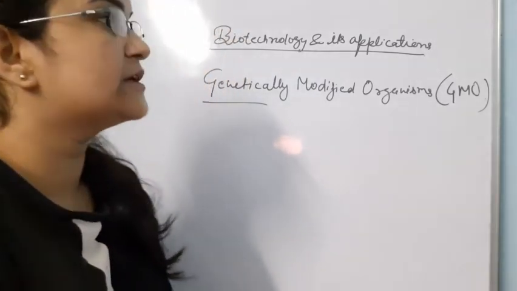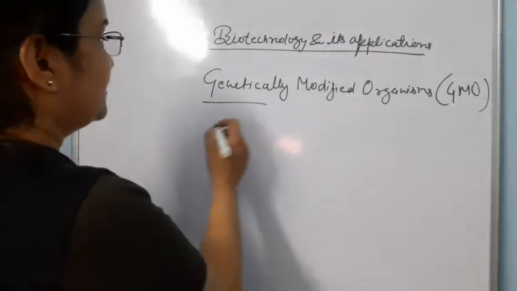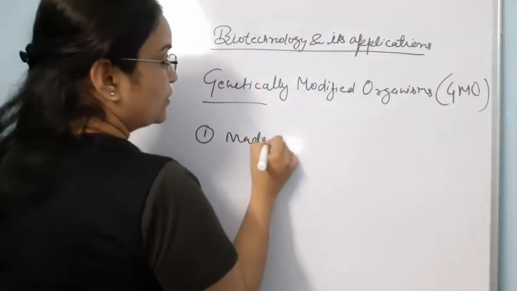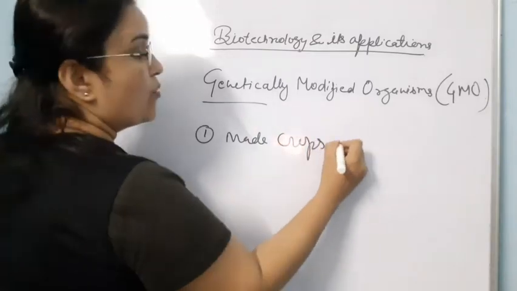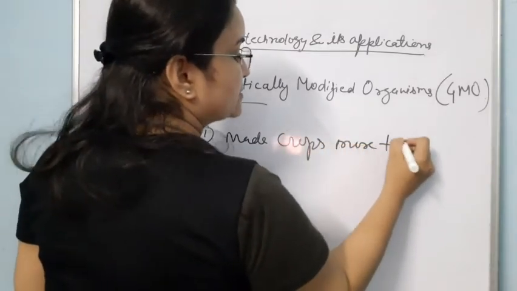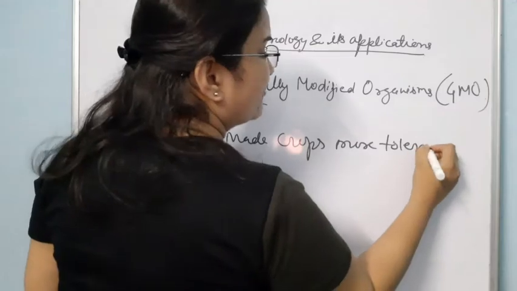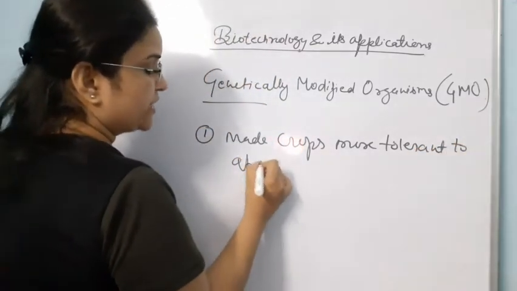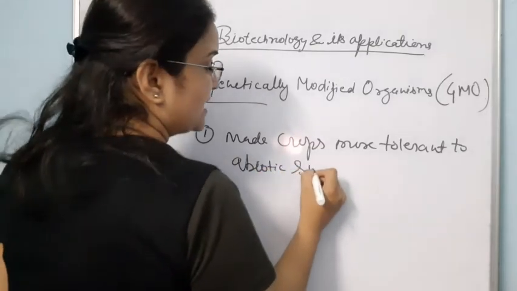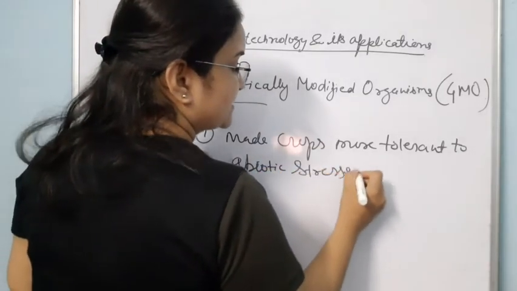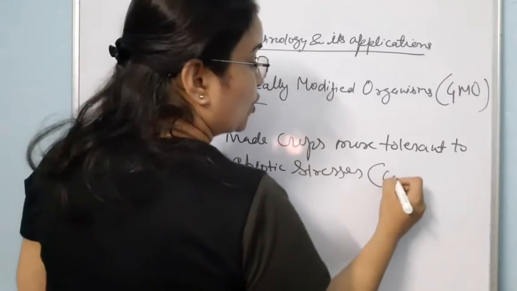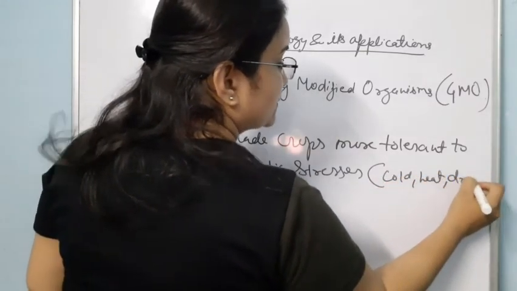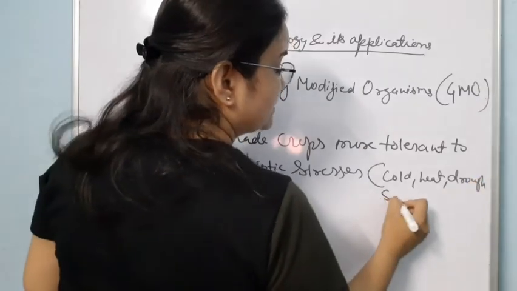So first, its usefulness is GMOs made crops more tolerant, means they can tolerate to what? To abiotic stresses. What are these stresses? These are cold, heat, drought, saline conditions, etc.